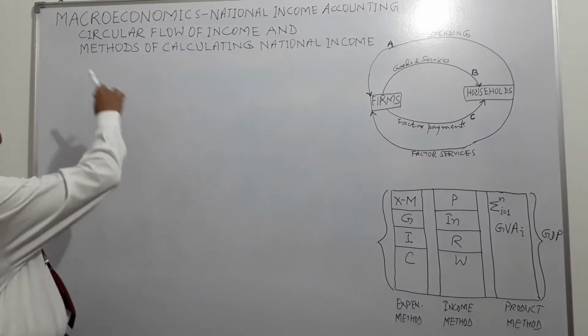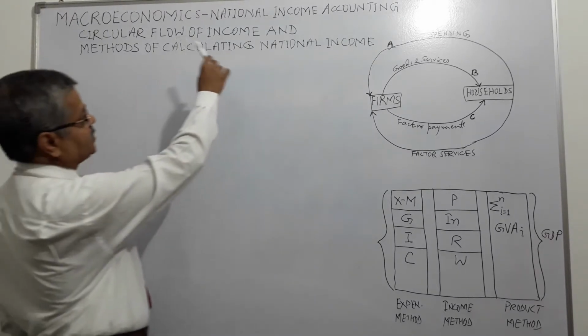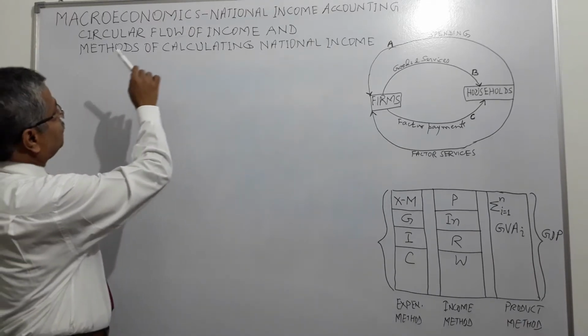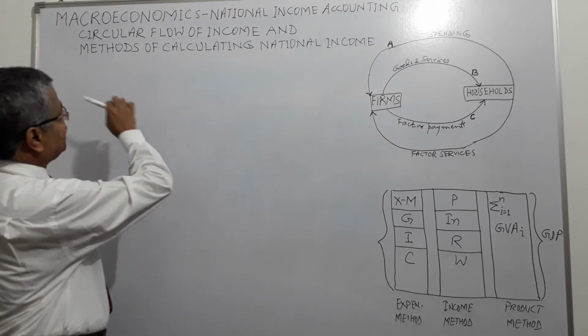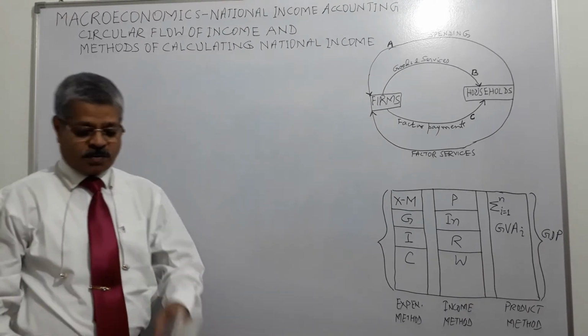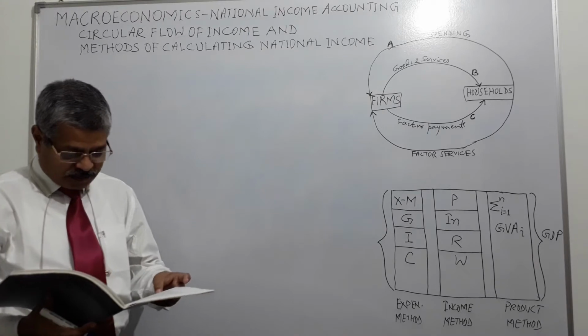Today we will study macroeconomics, income accounting, and in that circular flow of income and methods of calculating national income. Right? So, how do we go about it?